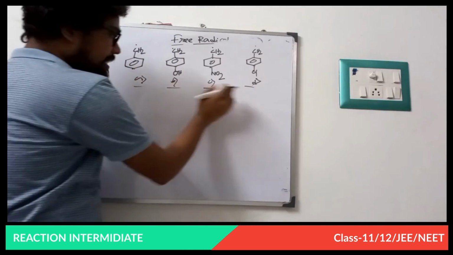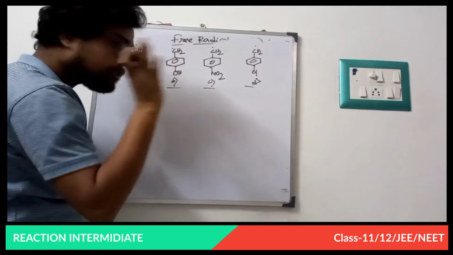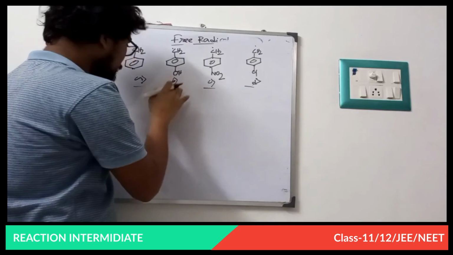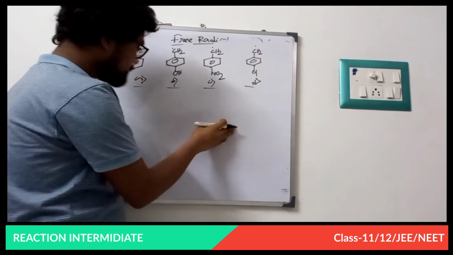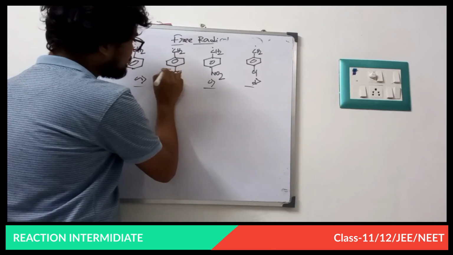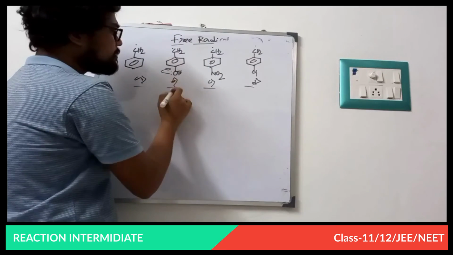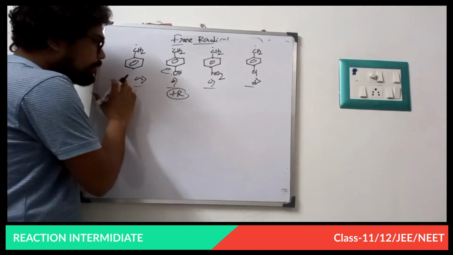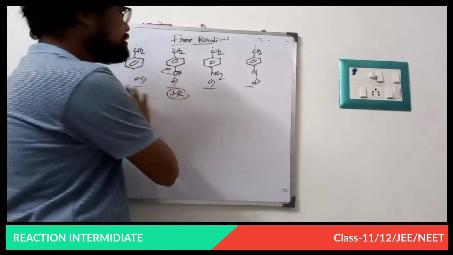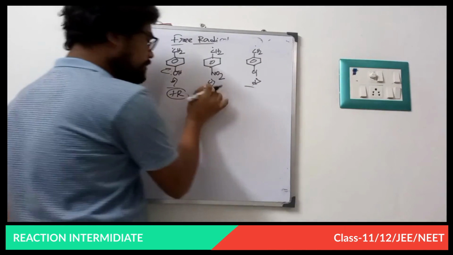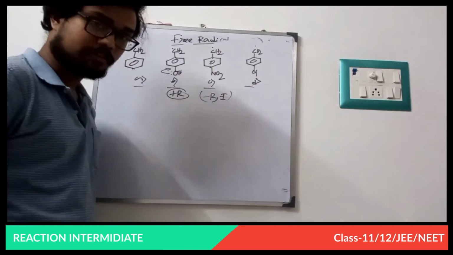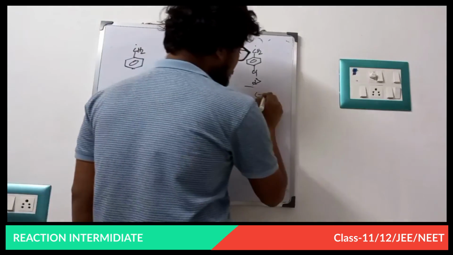A, B, C, and D. This is an electron deficient species, so it is stabilized by plus R, plus H, and plus I. So in this case, this is stabilized by the plus R of OH. Now in this case, there is no effect, no plus R, minus I. Any effect is not present in this case. Now here minus R, minus I is present, and in this case only minus I.